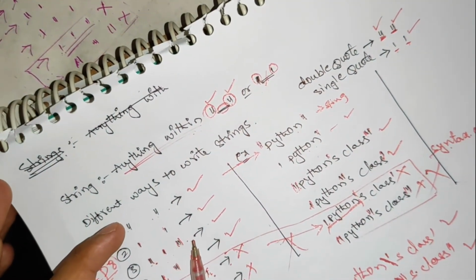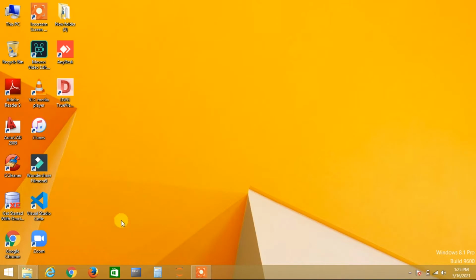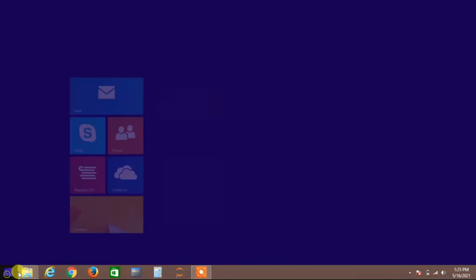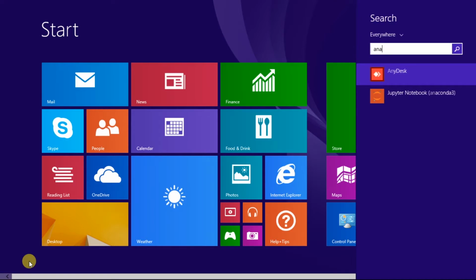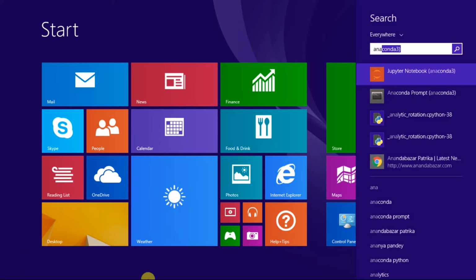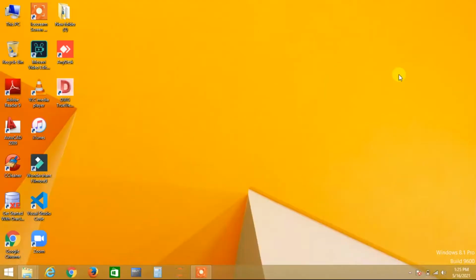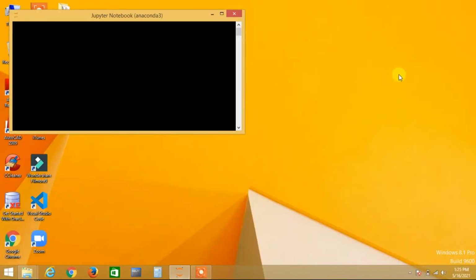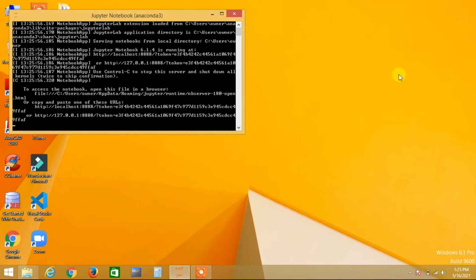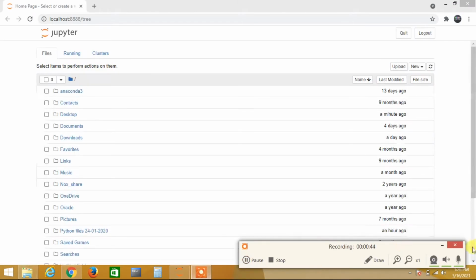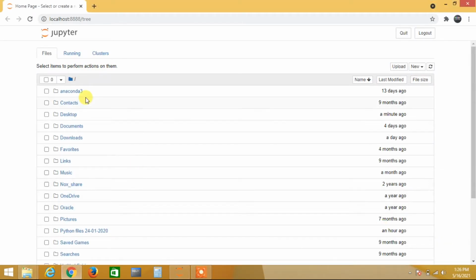Okay, what I'm going to do here is we'll use Jupyter Notebook. So click on the Start button, then enter Anaconda. If you enter Anaconda, you will see Anaconda Prompt and Jupyter Notebook. From here you can directly click on Jupyter Notebook, then it opens our Jupyter Notebook in Google Chrome. Yeah, it is opening. See, this is opened. This is the actual window we get.